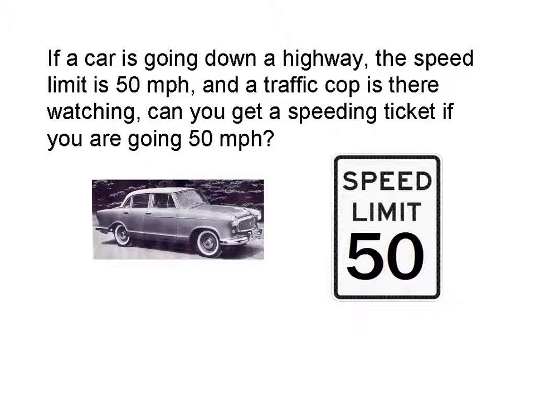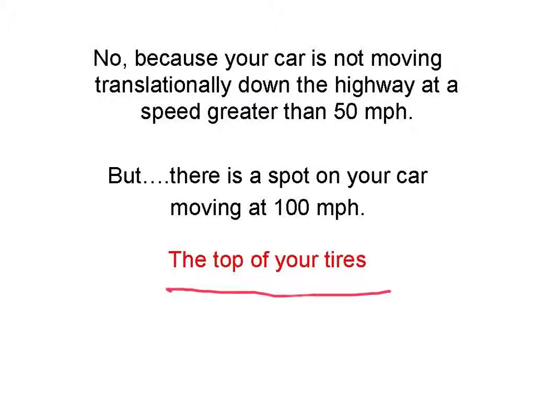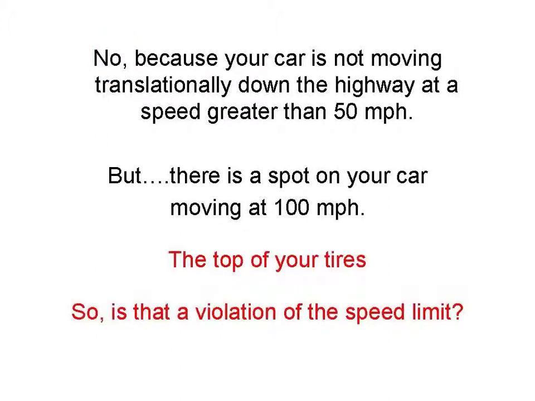Let's ask a question. If a car is going down a highway, the speed limit is 50 miles per hour, and a traffic cop is there watching, can you get a speeding ticket if you're going 50 miles an hour? Well, no, because your car is not moving translationally down the highway at a speed greater than 50 miles per hour. But there is a spot in your car moving at 100 miles per hour. It's the top of your tires. So is that a violation of the speed limit?